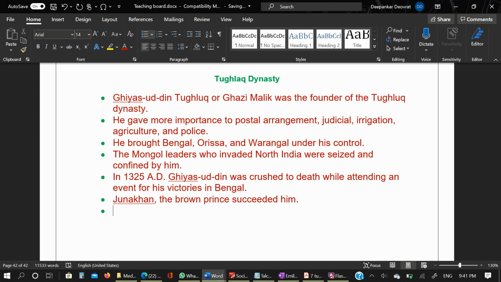Then Muhammad bin Tughlaq. In 1325 AD, Juna Khan, the crown prince, took the title of Muhammad bin Tughlaq.